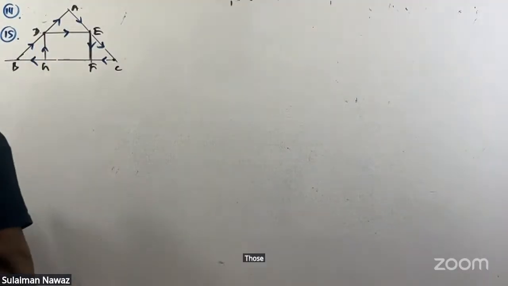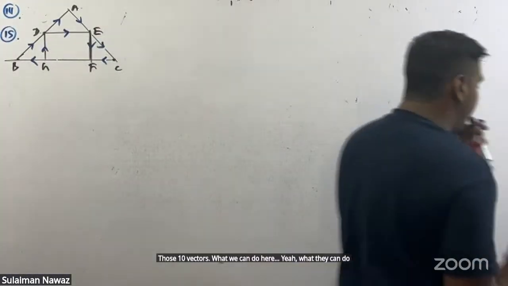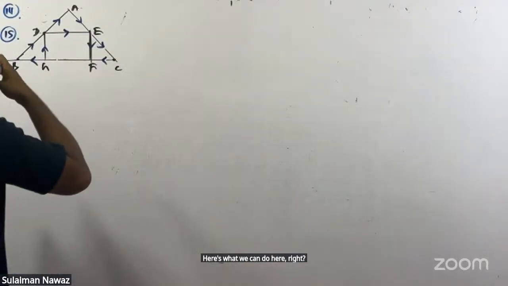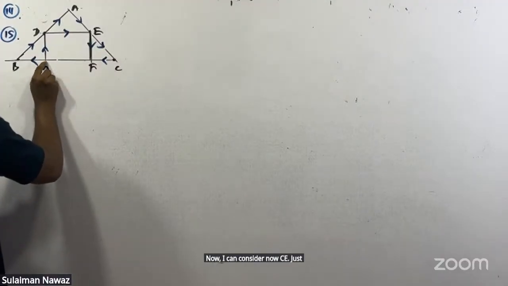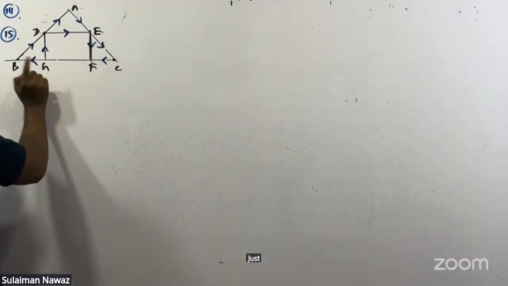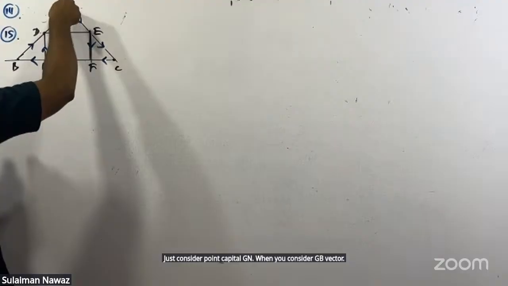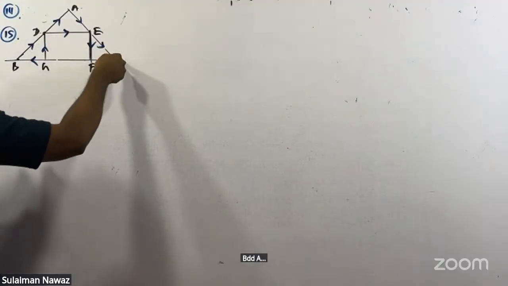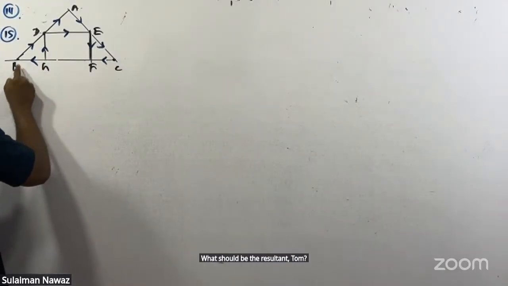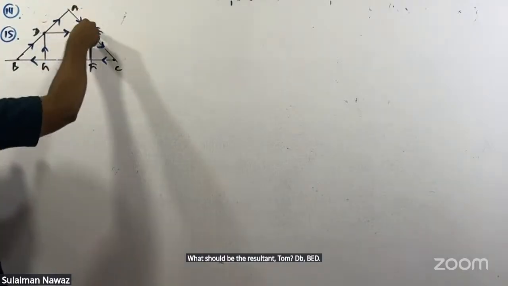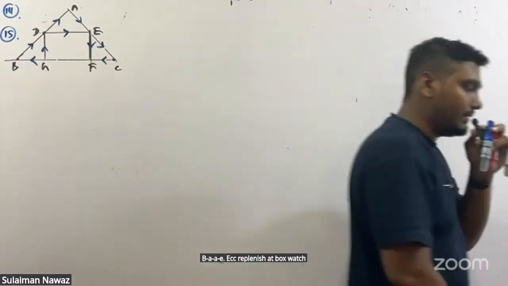What can we do here? Now I can consider point capital G. Just consider point G, and when you consider the GB vector, BD, DA, AE, EC and CF vectors, what should be the resultant of GB, BD, DA, AE, EC, CF? Reply in the chat box.